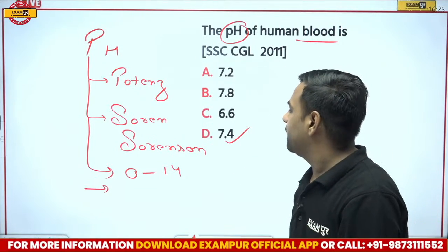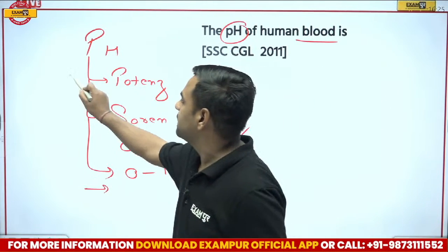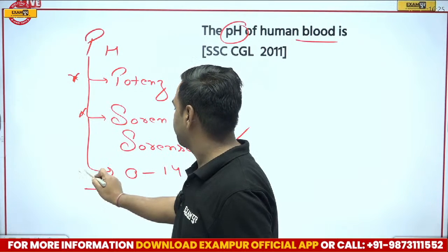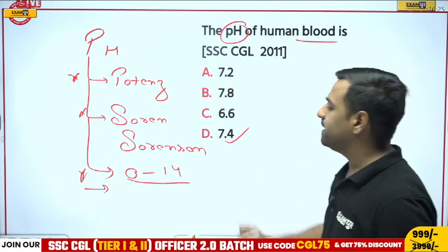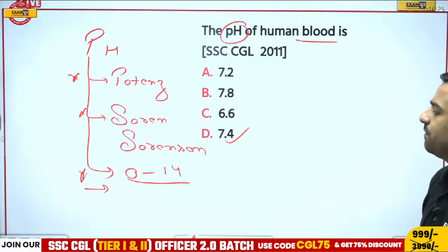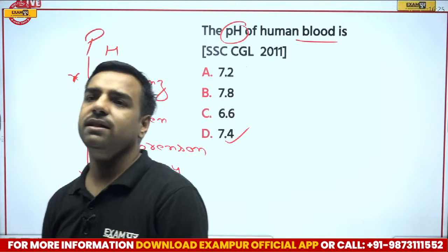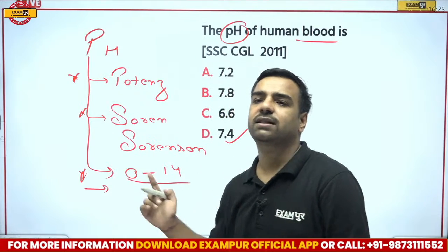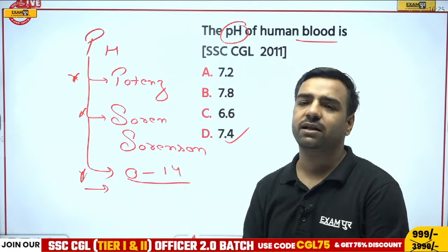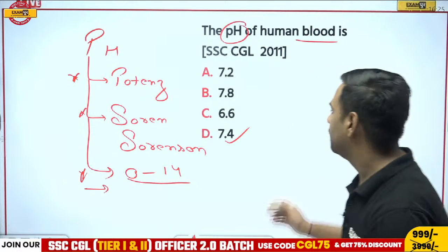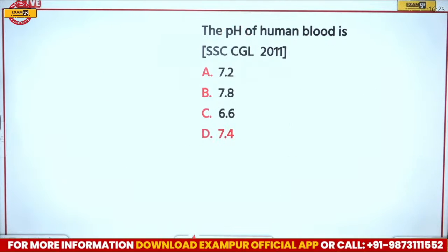Simple. Okay, so all these things are actually asked in the examination, so do not forget any one of the things. So this range is very, very important. Some of us think that it would be 1 to 14. No, it is 0 to 14. So Abhijit is saying that 0 to 14 is the range. If it is less than 7, it is acidic. Greater than 7, it is basic. And if it is 7, then it is neutral. Great. Let's move forward to the next question.